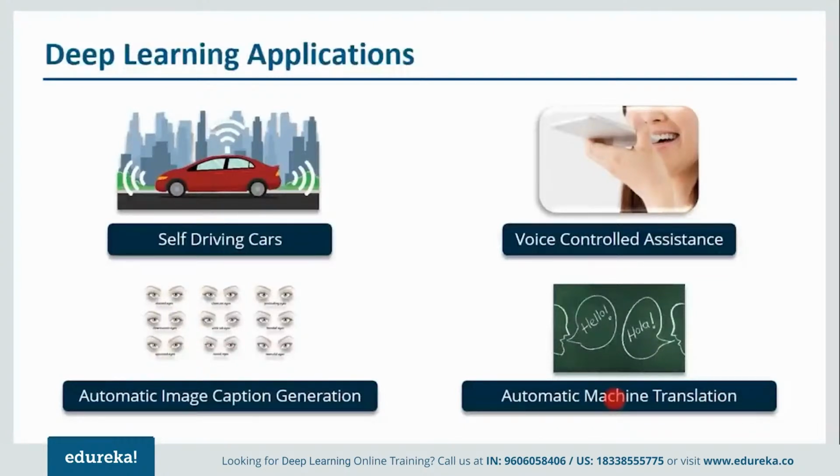Now when I talk about automatic machine translation, we can convert English into Spanish, similarly Spanish to French. So basically with automatic machine translation, you can convert one language to another with the help of deep learning. And these are just a few examples, guys. There are many other examples of deep learning. It can be used in game playing and many other things. And let me tell you one very fascinating thing that I've told you in the beginning as well. With the help of deep learning, MIT is trying to predict the future. So yeah, I know it is growing exponentially right now, guys.